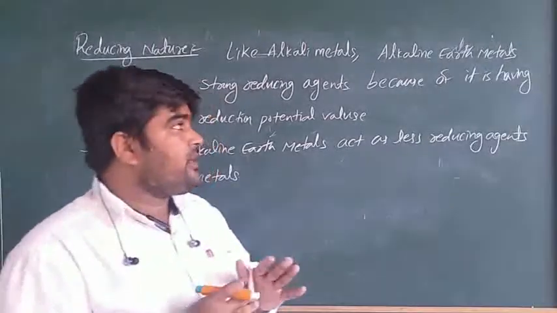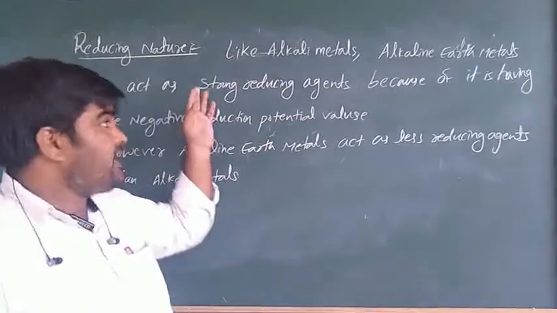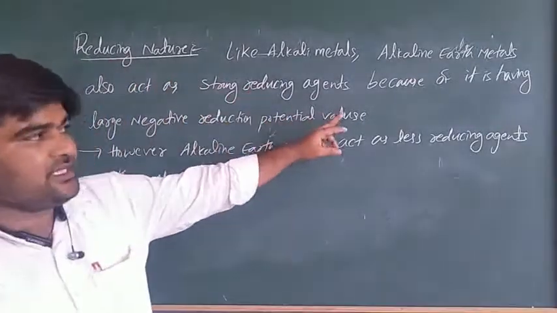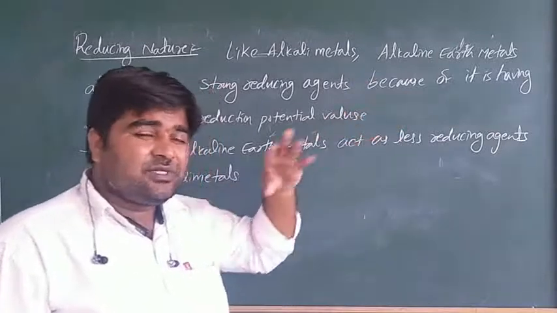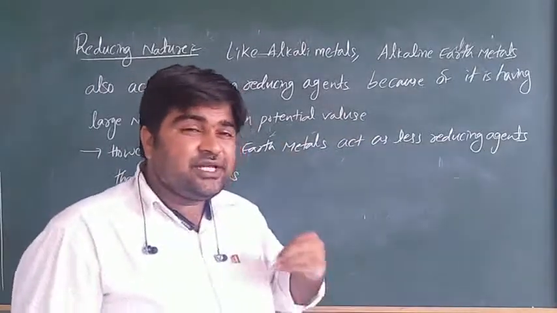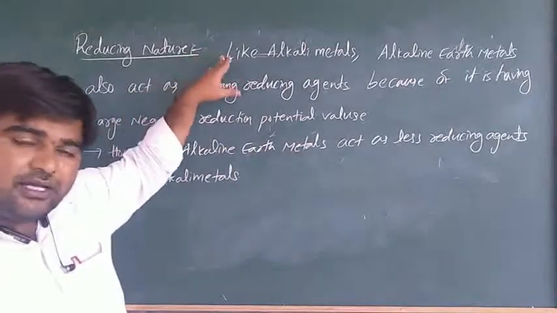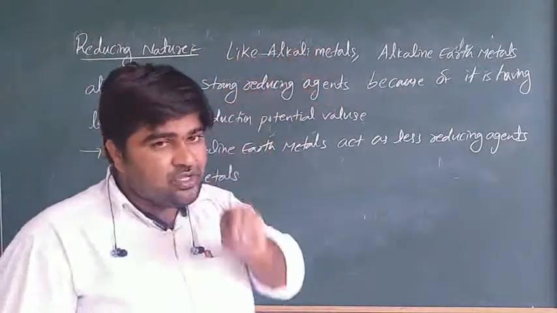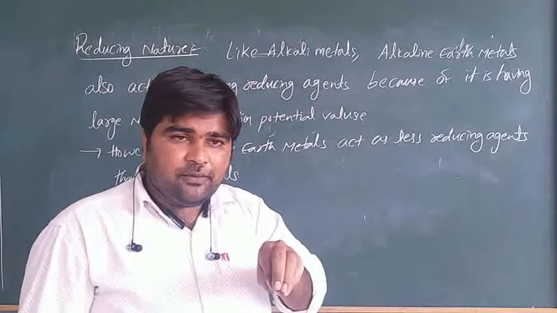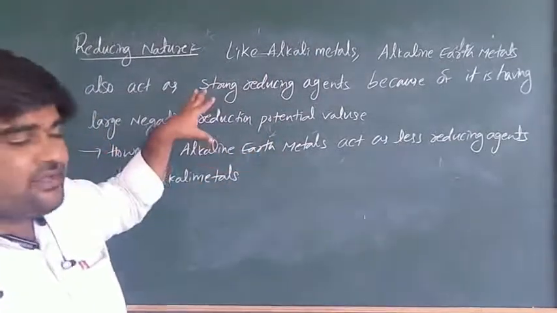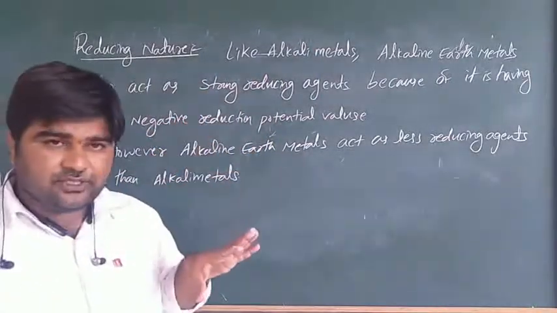So simply remember, reducing reagent means electron donor. We already know the meaning of reducing reagent. So like alkali metals, alkaline earth metals are also strong reducing reagents, because they have large negative reduction potential values.